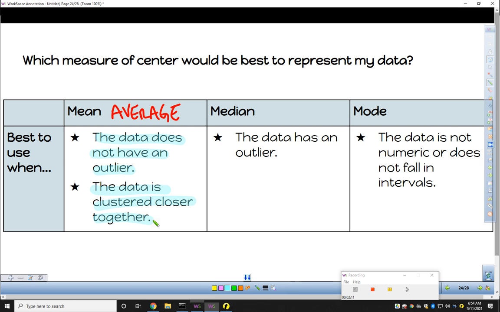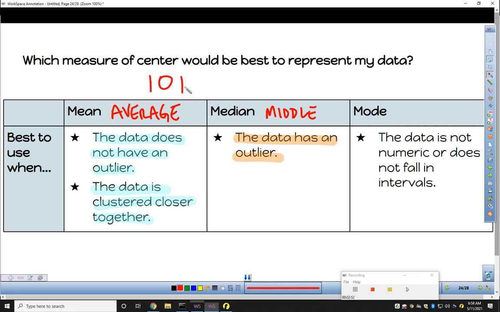On the other hand, if there is an outlier, median, which is the middle value, would be the most appropriate. You're probably asking, why does it matter if there's an outlier or not? The answer is that when we talk about median, let's say that we took 5 people's ages in this room: 2 10-year-olds, 2 11-year-olds, and then me, the 100-year-old.